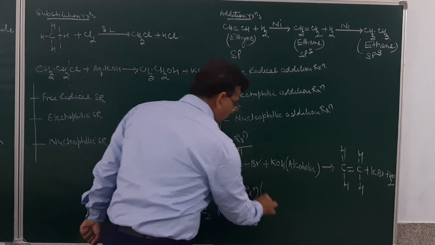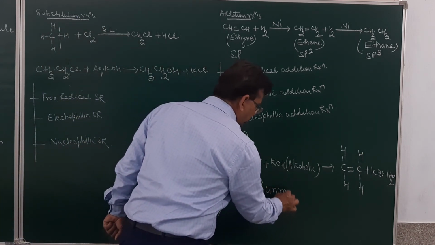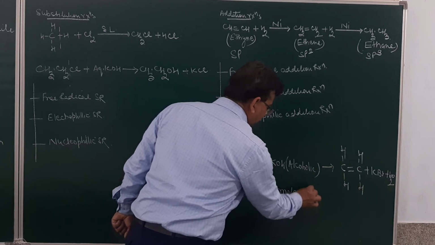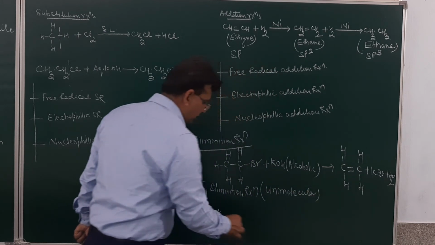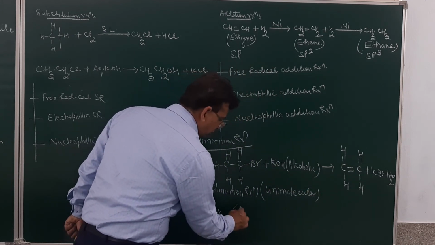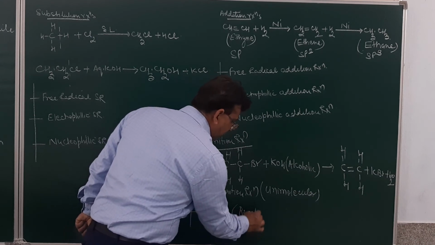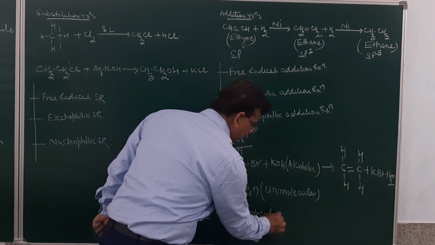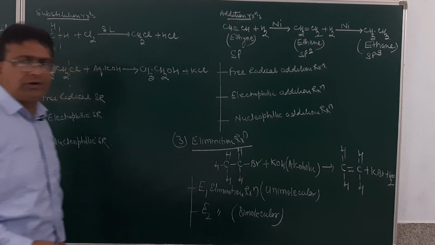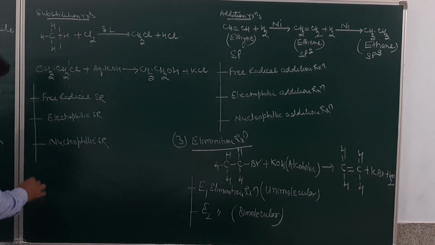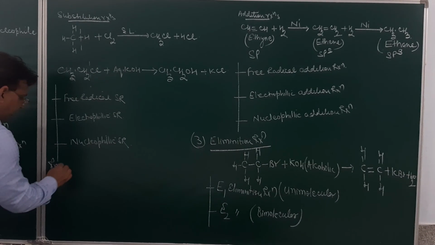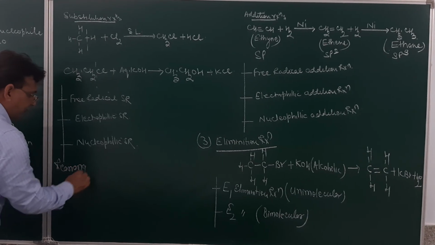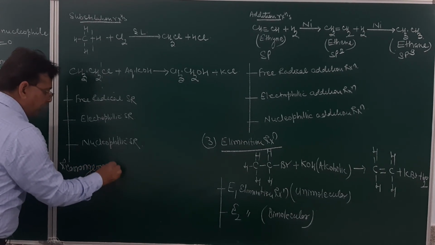What is unimolecular? We will discuss in the +2. Or they can be E2, a bimolecular elimination reaction. Is it clear? And the last type of reaction will be the rearrangement reaction.